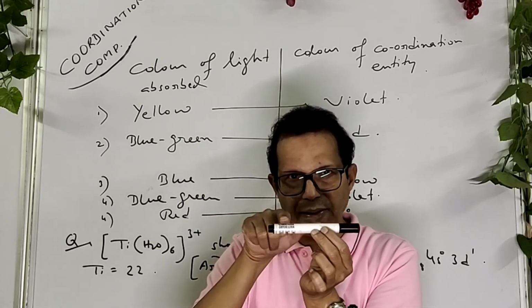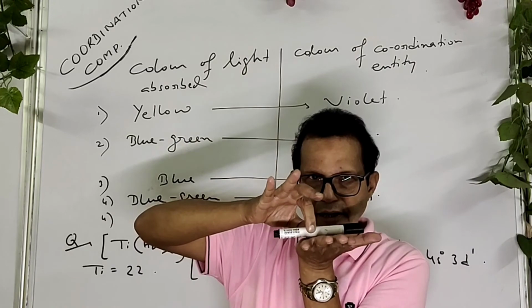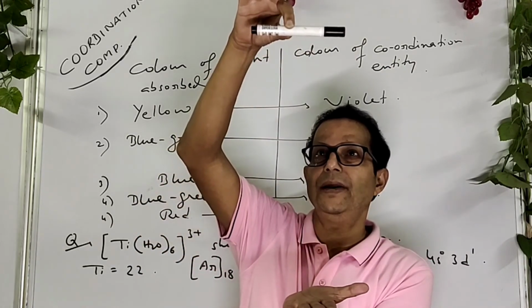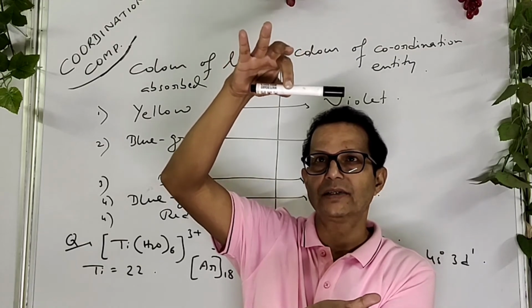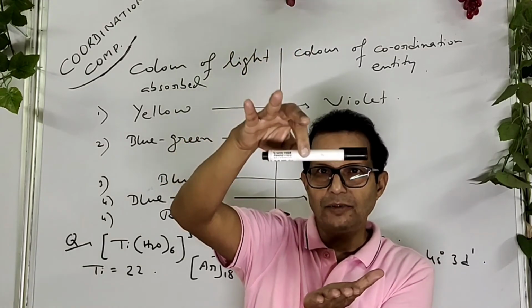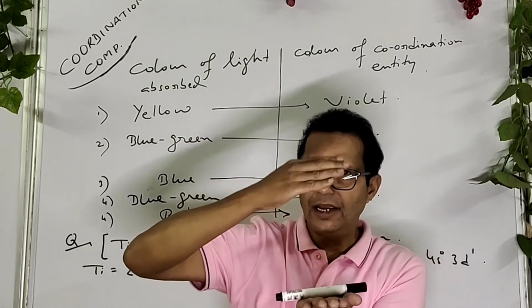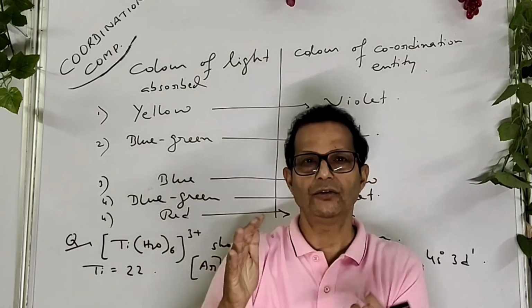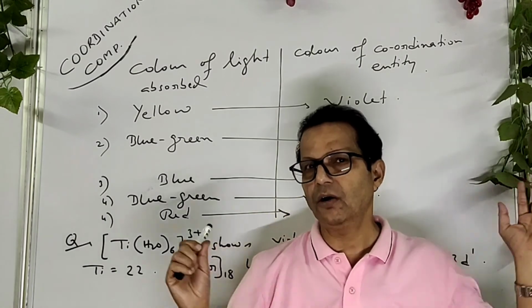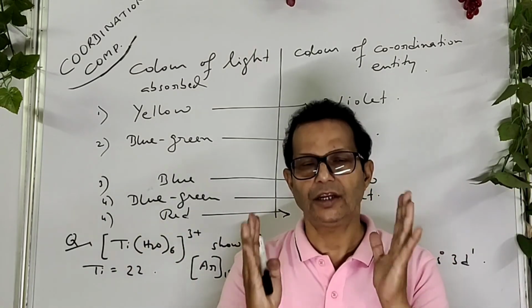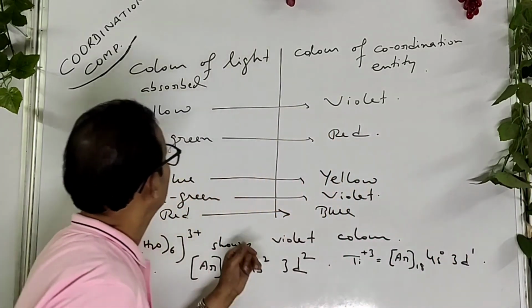If the d orbital is vacant, the d orbital electron shifts to a higher energy level. As the higher energy level is very unstable, after some time it comes back to its ground state and releases energy which we see in the form of light. So this is the complementary color concept in coordination compounds.